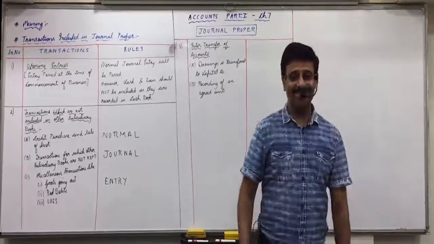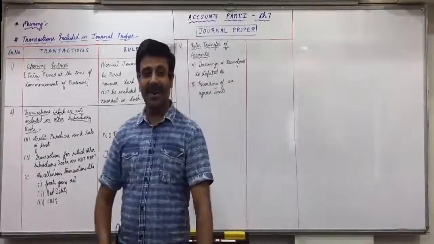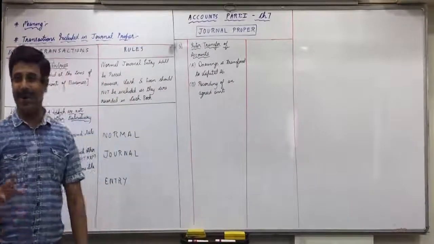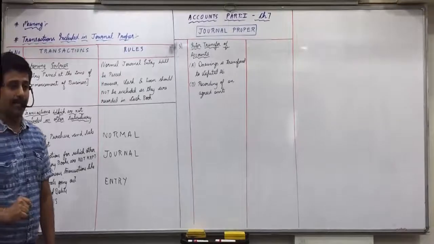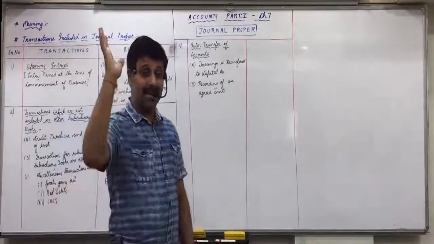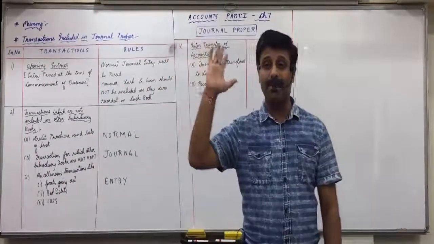Now, basically, what is it called in Hindi? If I give the order to Karina to pay Katrina, then it is called Hawala. Hawala transactions you would have heard about in the big scams.